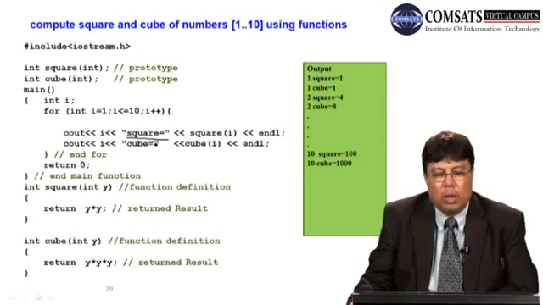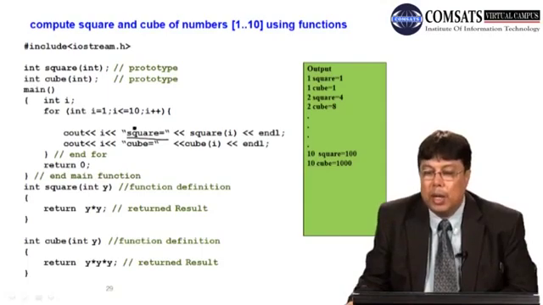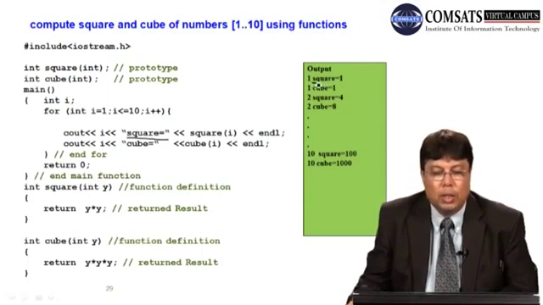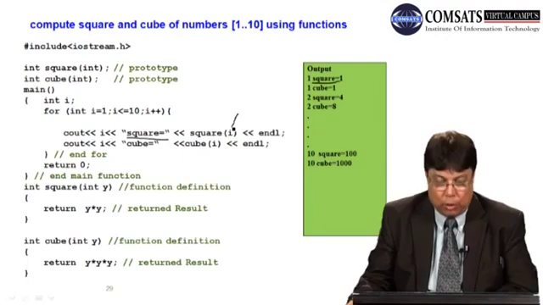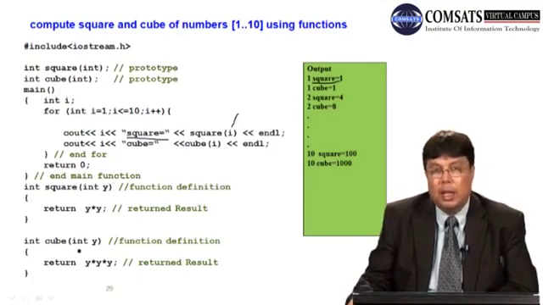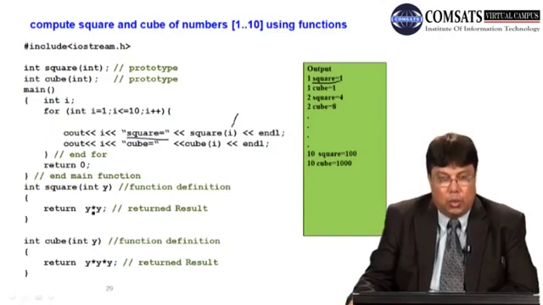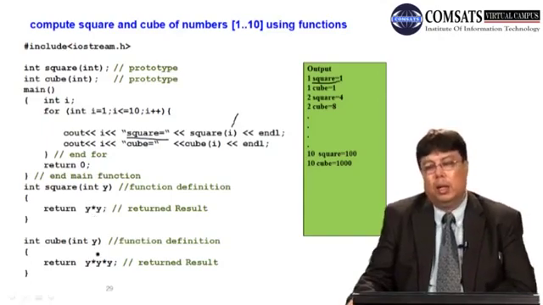This is just a, sorry, this is not the calling of a function. This is given in apostrophes, which is printed as it is. It should print here as it is: square is equal to. This is the calling of a function, square of i. i is the actual argument, and in square of int y, y is the formal argument. Cube of i is the actual argument, where in cube int y, y is the formal argument. Here we returned square and here we are returning cube.